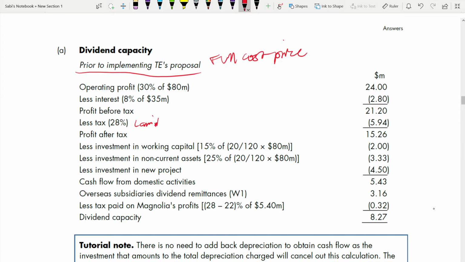Lamri is paying 28% tax. Deducted. Next, investment in working capital. They told that it is 15% of the increase in sales. So what was the increase in sales?